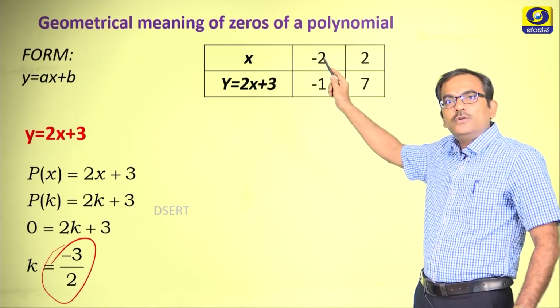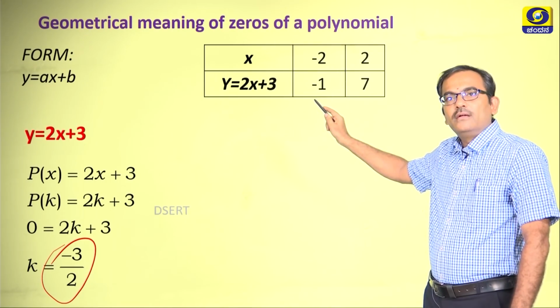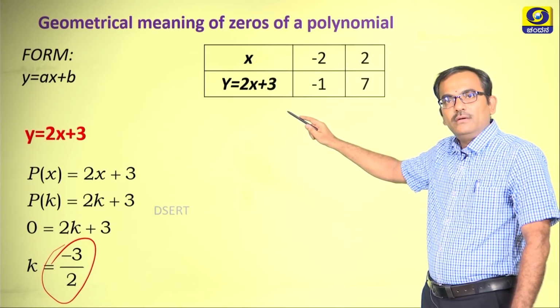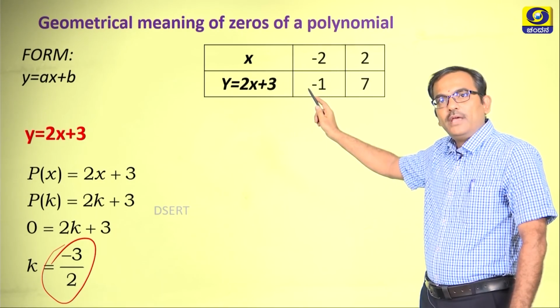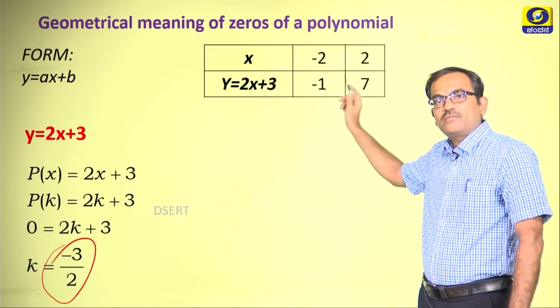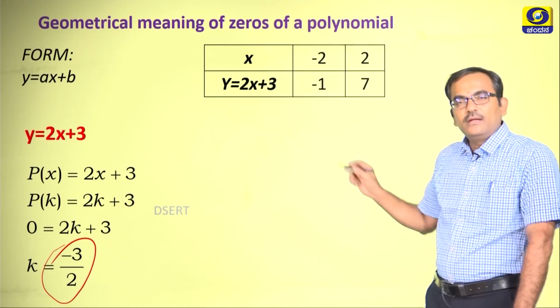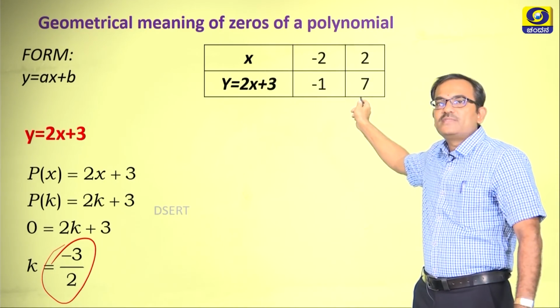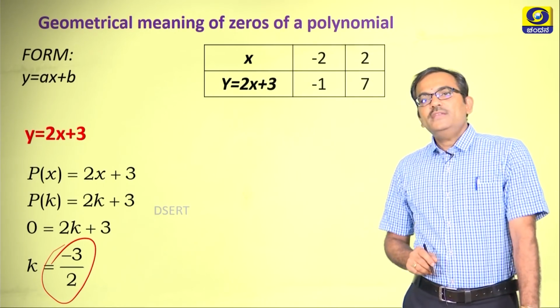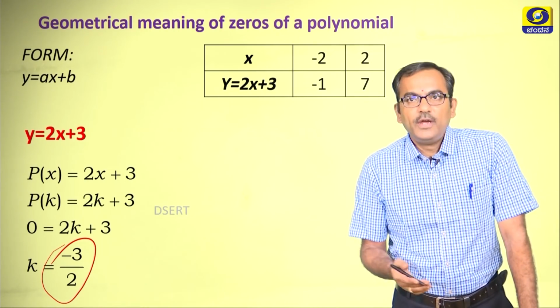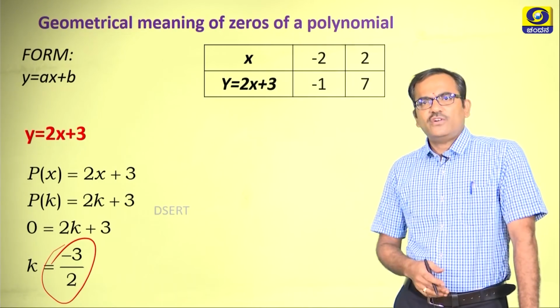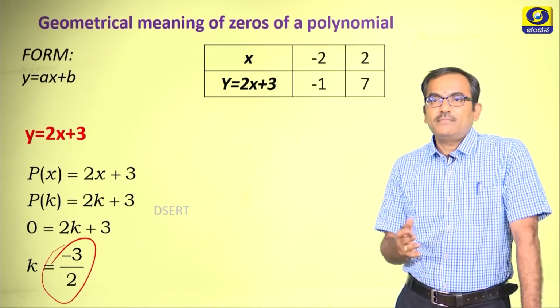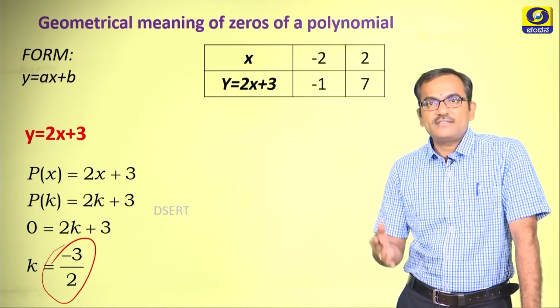I have taken x is equal to minus 2, and according to the polynomial, when x is equal to minus 2, y bears the value minus 1, and when x is equal to 2, which you can see here, y will become 7. Is it necessary for us to take only minus 2 and 2 for x? No, it is not necessary. You can always have minus 1, 0, 1, 2, 3 as the case may be.